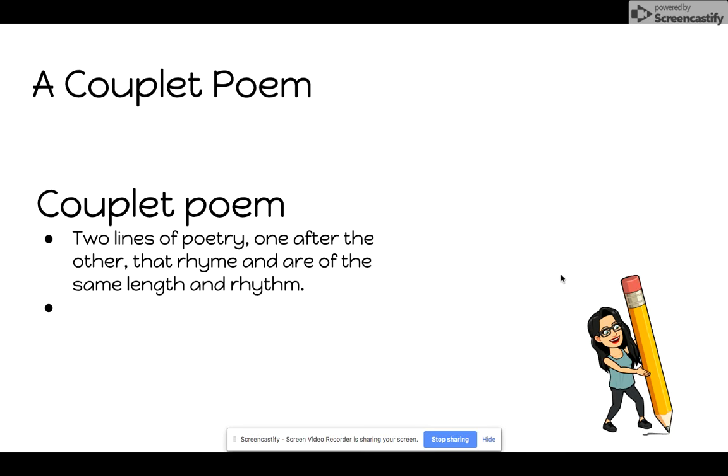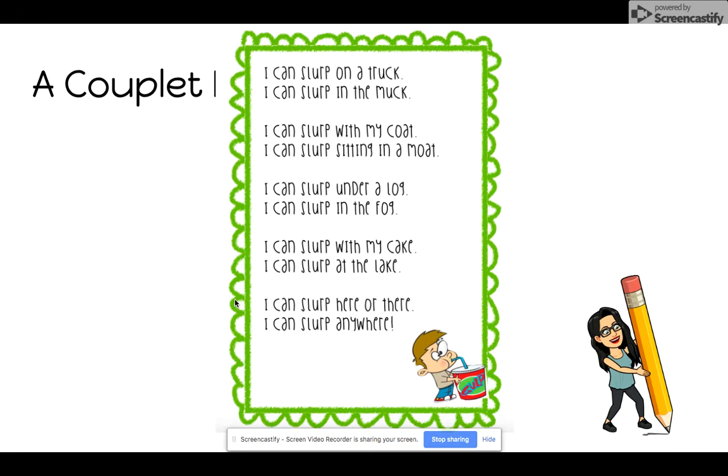Another form of poetry could be a couplet poem. They're 2 lines of poetry, one after the other, that rhyme and are of the same length and rhythm. So there is a pattern to a couplet poem.